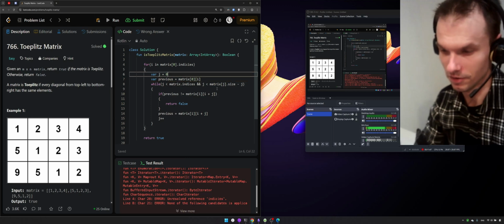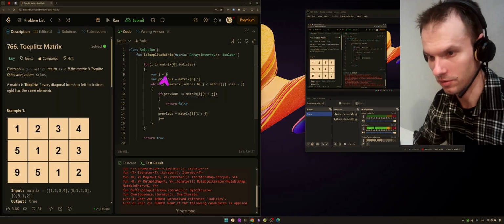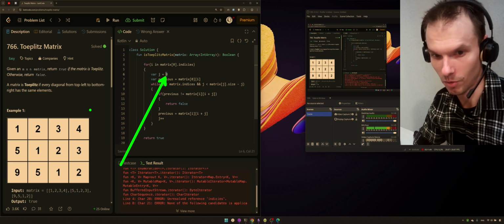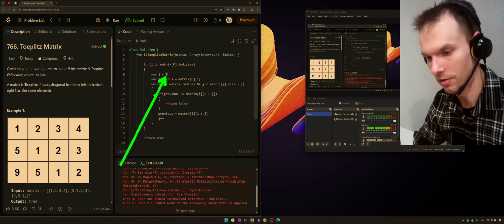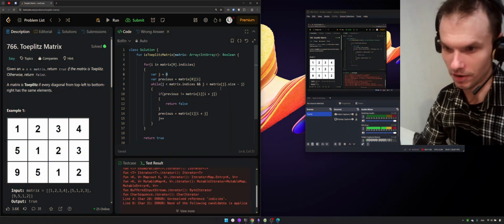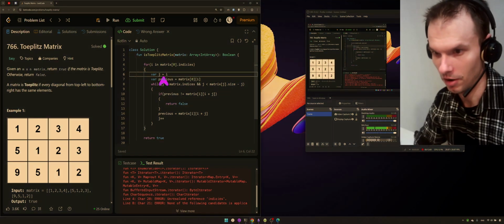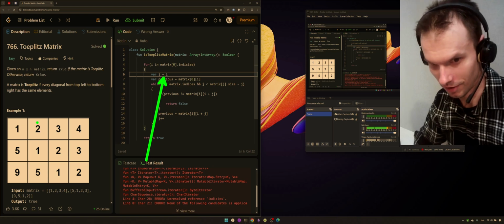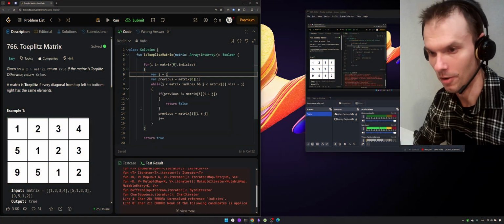Well, basically like this, and there is also a mistake. Each time I have to start from the next element. That's why I have to start from the current element of the first row.